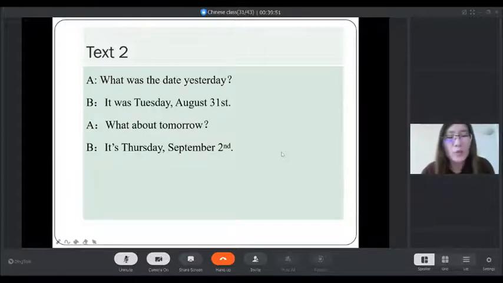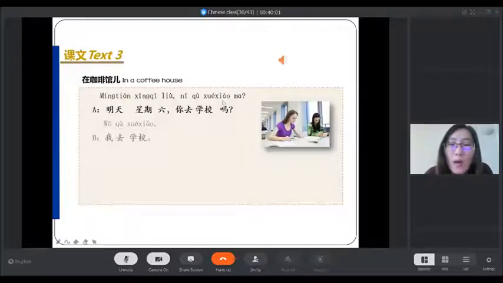明天星期六. That means tomorrow is Saturday. 你去学校吗? 你, you, 去, go, school, go to school, 吗, question. So that means: Do you go to school? Will you go to school? 我去学校. I will go to school.